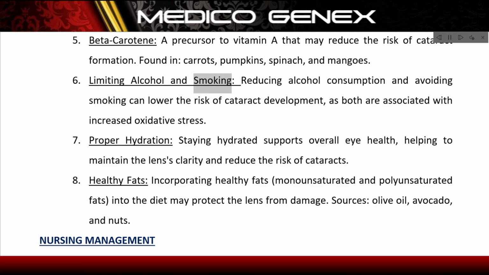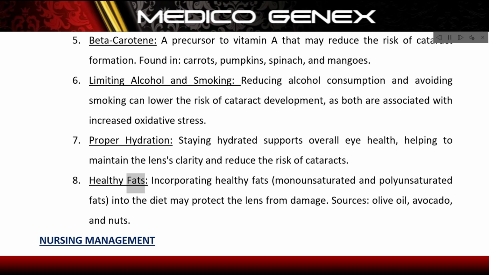Limiting alcohol and smoking. Reducing alcohol consumption and avoiding smoking can lower the risk of cataract development, as both are associated with increased oxidative stress. Proper hydration. Staying hydrated supports overall eye health, helping to maintain the lens's clarity and reduce the risk of cataracts.